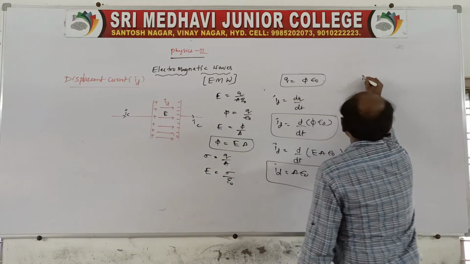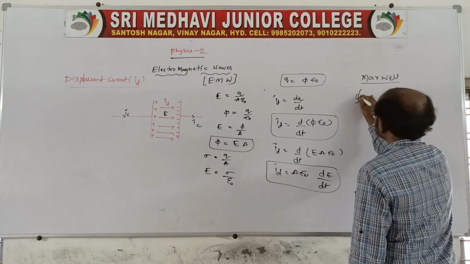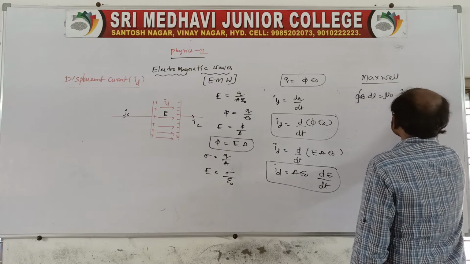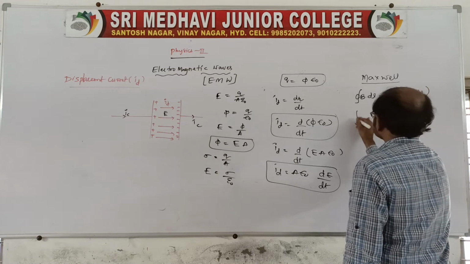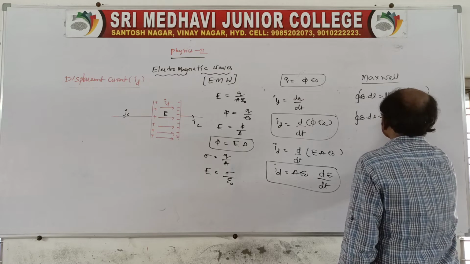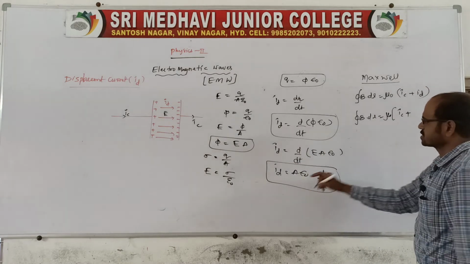Therefore the Maxwell-corrected equation, the Ampere-Maxwell law, is closed integral B dot dl is equal to mu naught into IC plus ID. We know ID is nothing but this, and you can write either this one or this one, no problem.